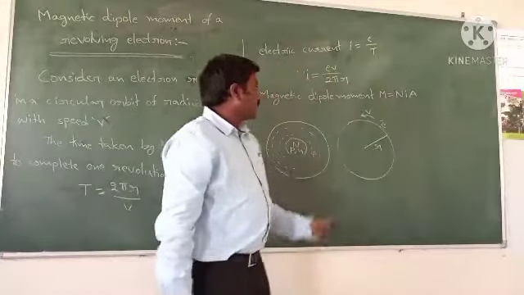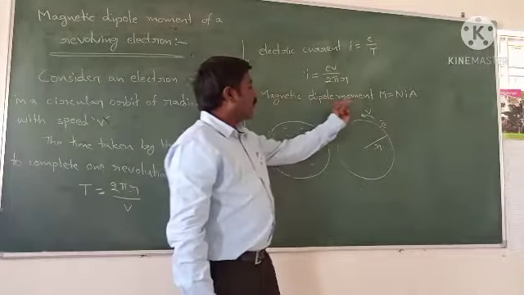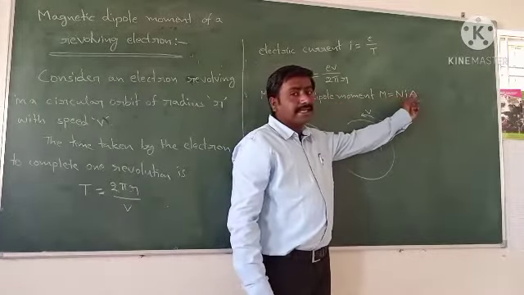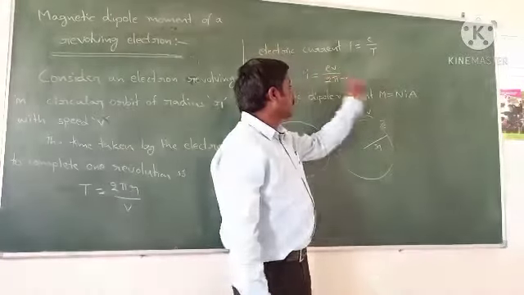And in the last session we discussed the magnetic dipole moment, M equals N I A. So just substitute this I value here.